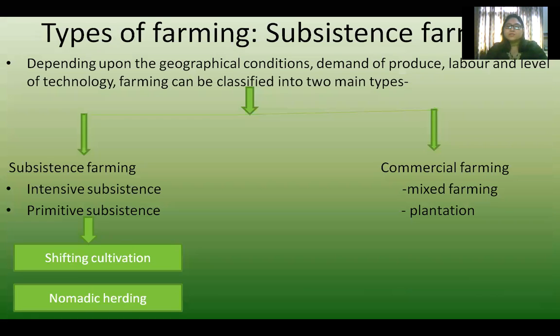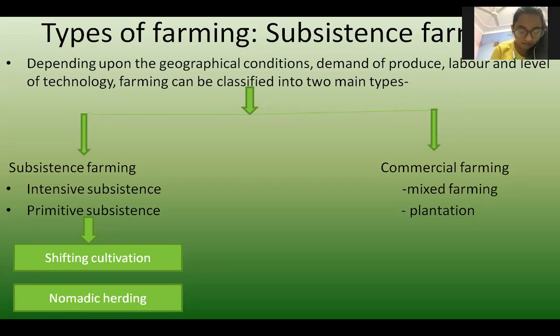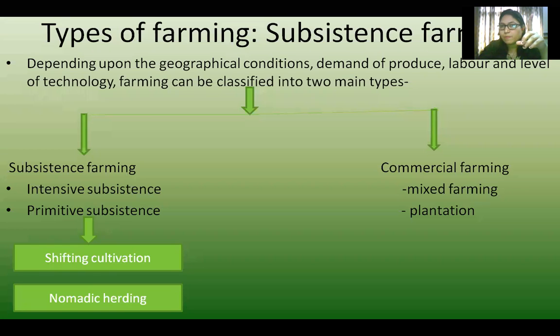Now the next topic is types of farming. First of all, just have an overview of the different types of farming. We will study the details later, but just have an overview that there are two types of farming: subsistence farming and commercial farming. Just understand this. Mainly it is of two types.